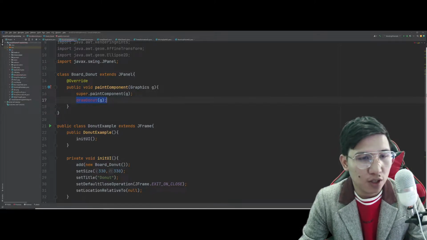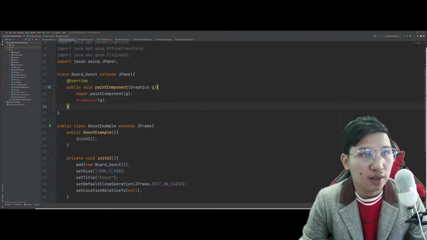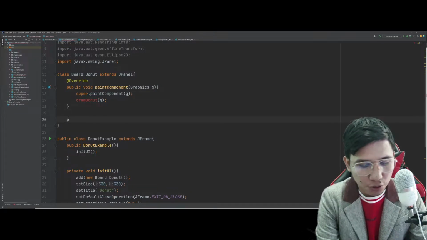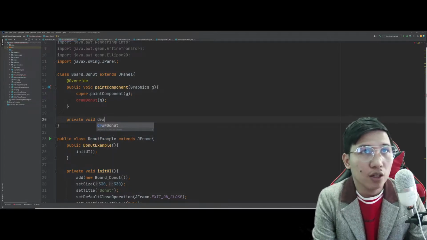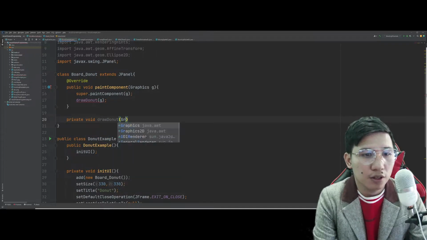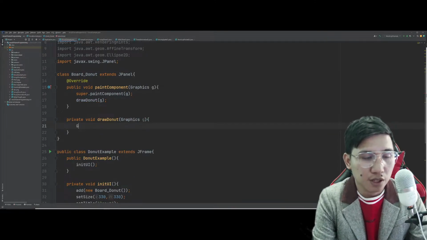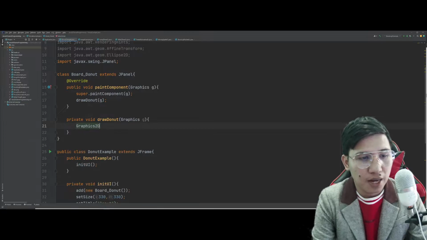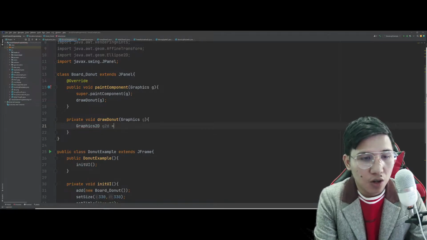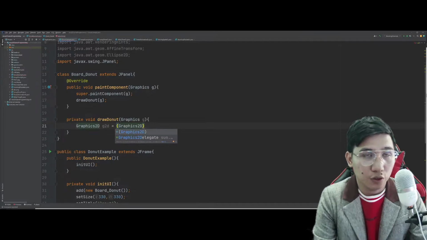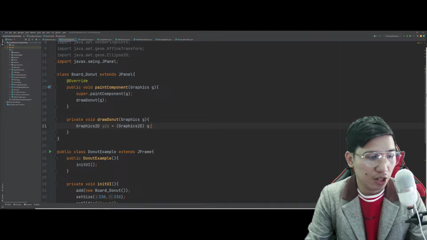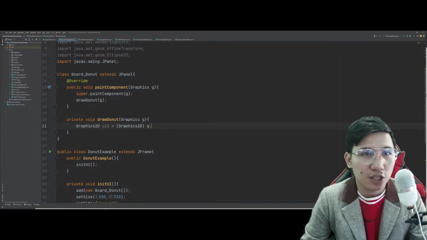So, we actually tried to put the graphics components inside this method, in which this method here, the private void drawDonut(Graphics g), is basically where we will simply cast the graphics component into Graphics2D. So kahit na g lang muna yan, okay lang din kung may g.create yan.